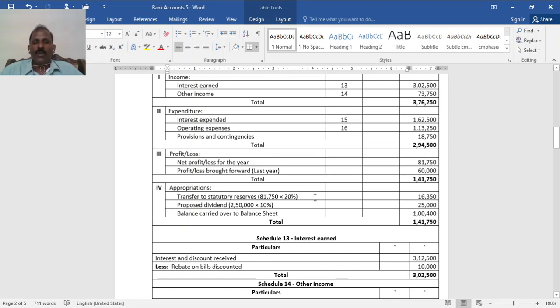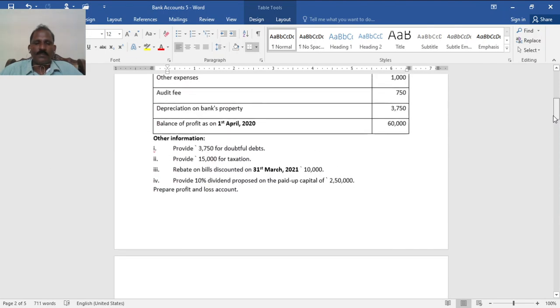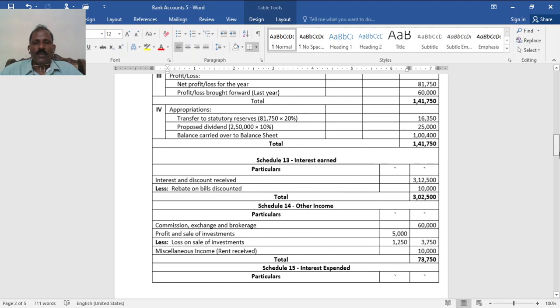Appropriation: transfer to reserve 20%. That is a must, 20%. Charge 25%, otherwise 20%, or sometimes they give some other percent. But it is a must. 16,350 of the current year, 81,750 into 20%.